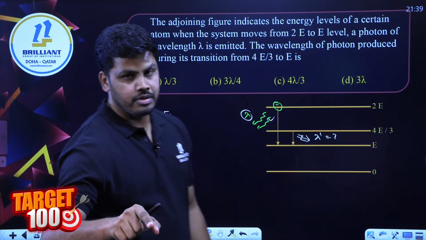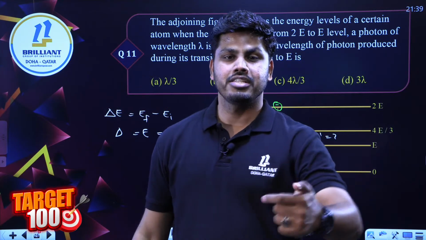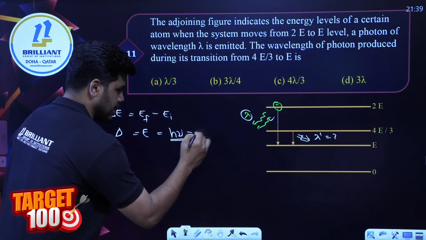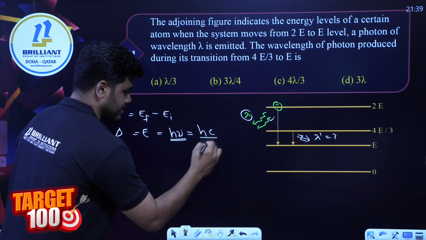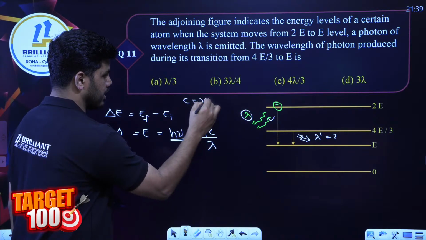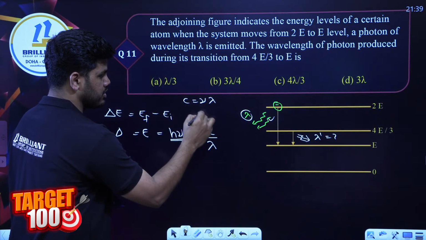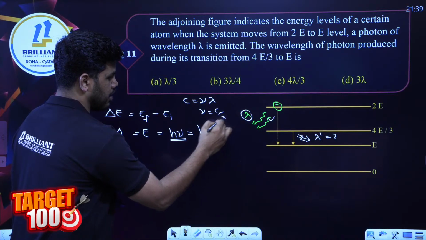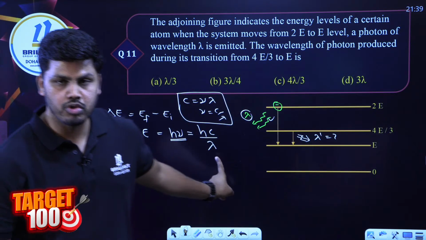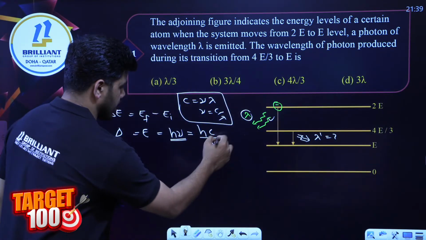This time, the question is not about the frequency, it is about wavelength. Therefore, we have to take this equation in terms of wavelength, which is hc by lambda, because we have the relation c is equal to nu lambda, from which nu is equal to c by lambda. This relation helps us represent energy in terms of wavelength. So this is the equation I am going to use.